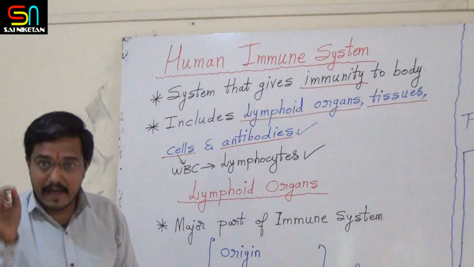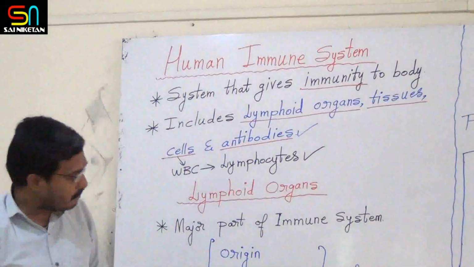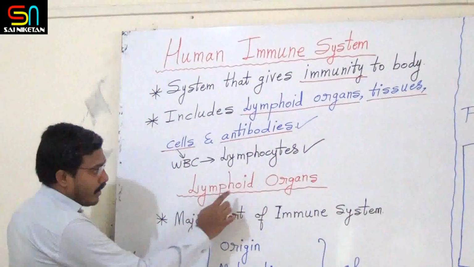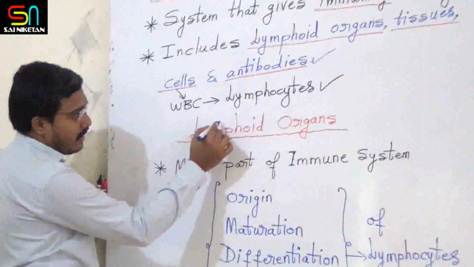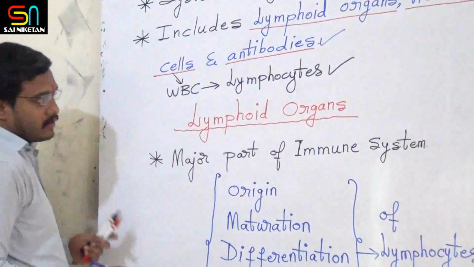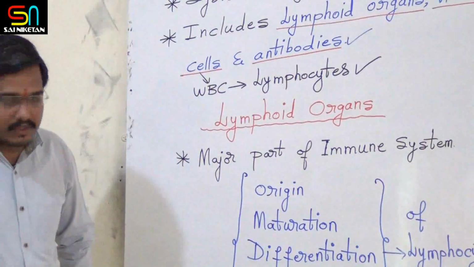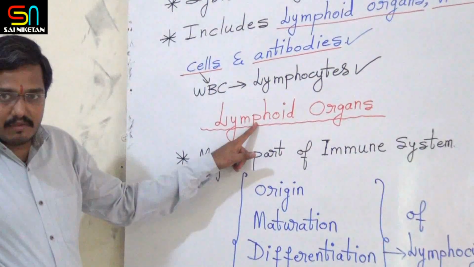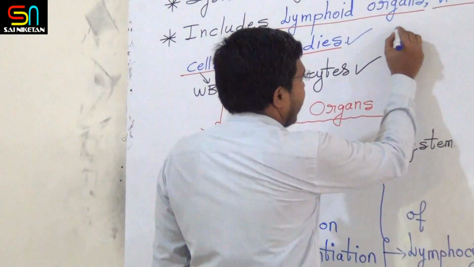Once you see this word lymphoid organs, you know that in this word there is the word lymph. You have studied about lymph in first PUC. So what is lymph? It is the colorless fluid.